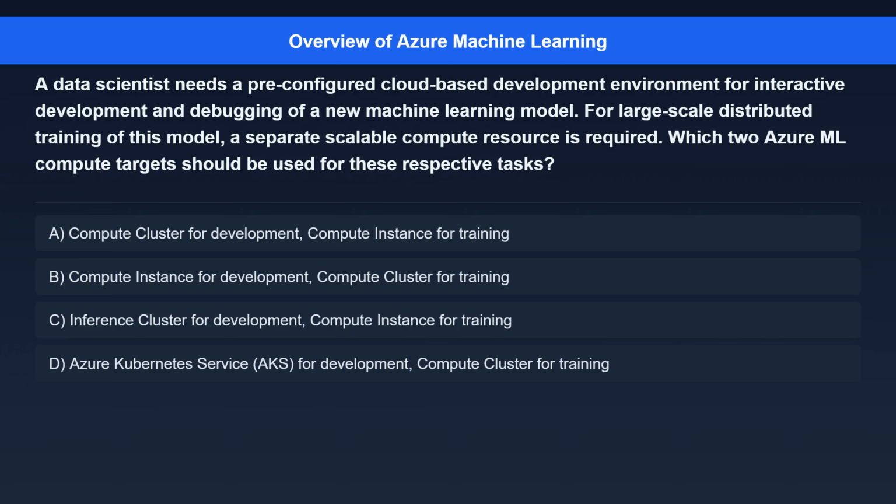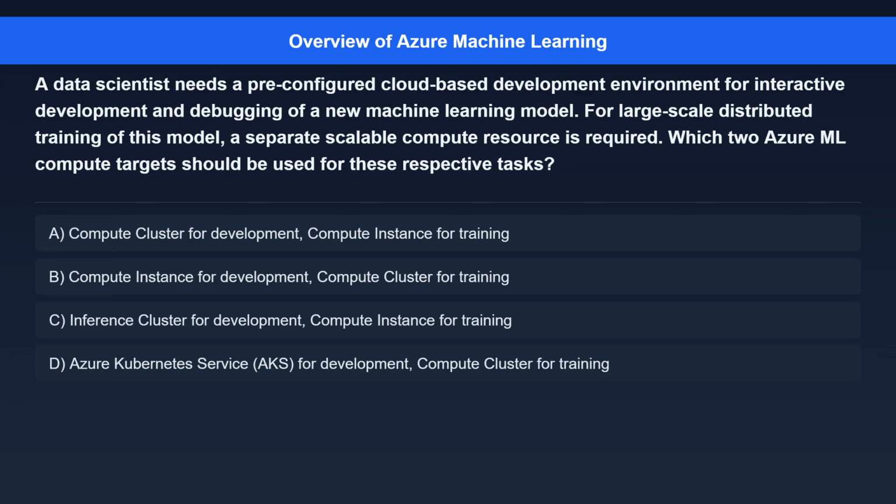Question 2. A data scientist needs a pre-configured cloud-based development environment for interactive development and debugging of a new machine learning model. For large-scale distributed training of this model, a separate scalable compute resource is required. Which two Azure ML compute targets should be used for these respective tasks?